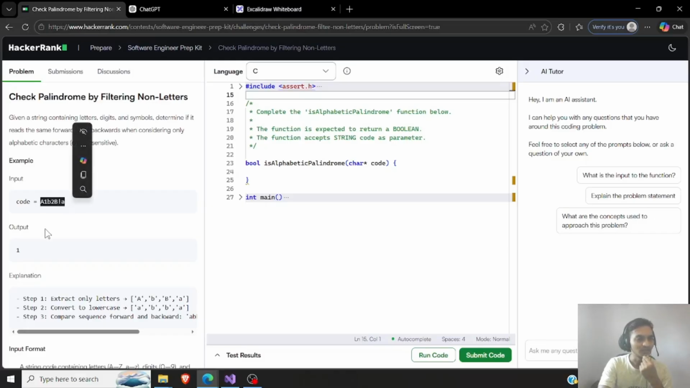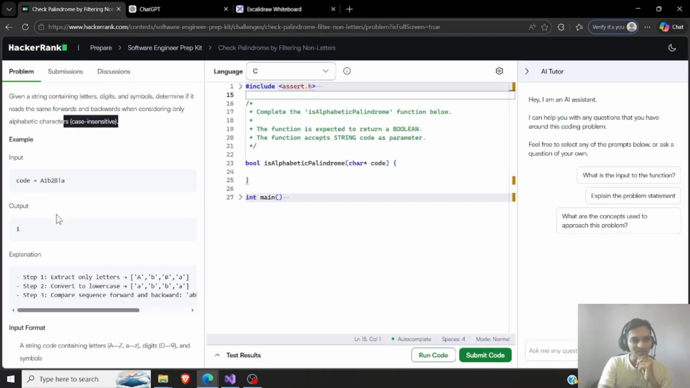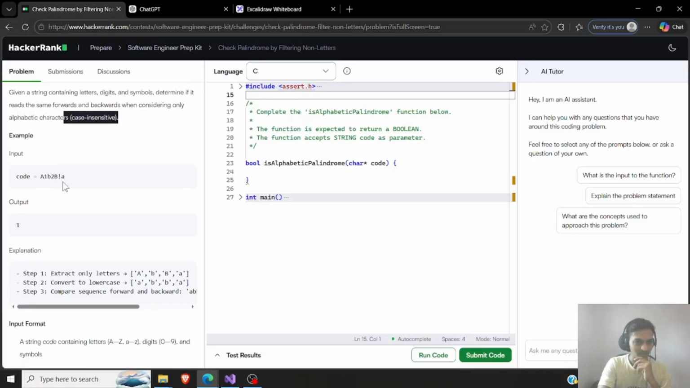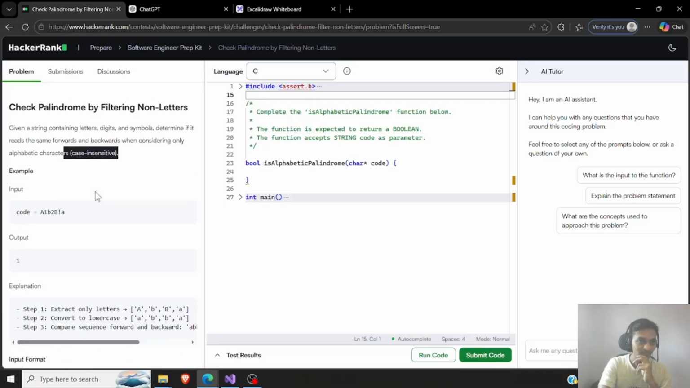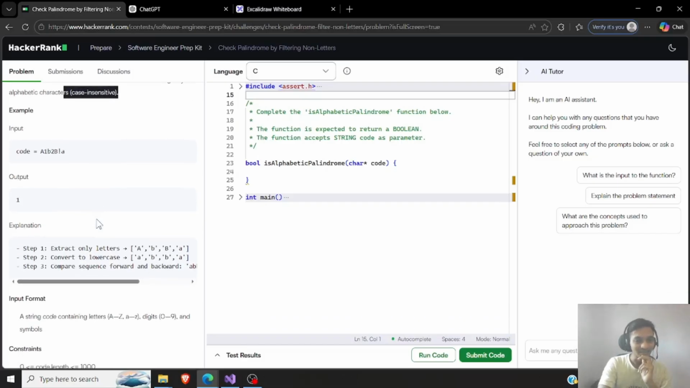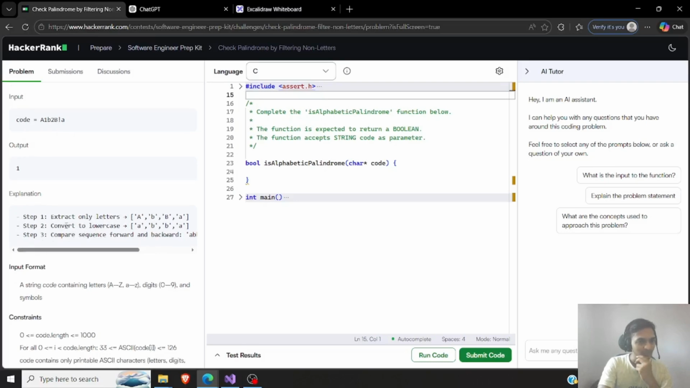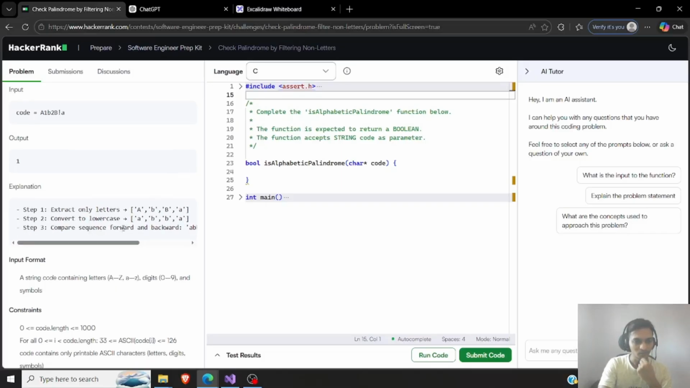According to this, it is a palindrome. I think it is also not case sensitive. It is written here, so it's case insensitive as well. It's kind of difficult if it is case insensitive. I think it is saying it is an easy challenge, but with what I read, it's getting difficult as I read. Extract only letters. Alright, that's the first step. Convert to lowercase. Yeah. Compare sequence forward and backward. If it is true,